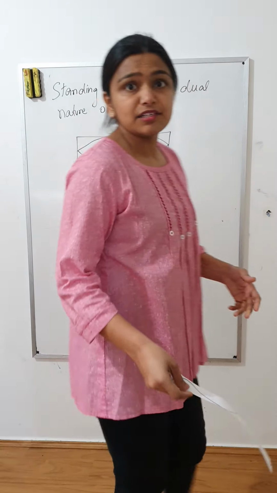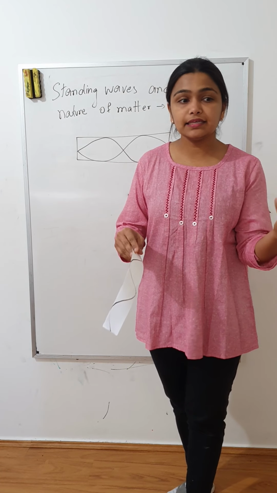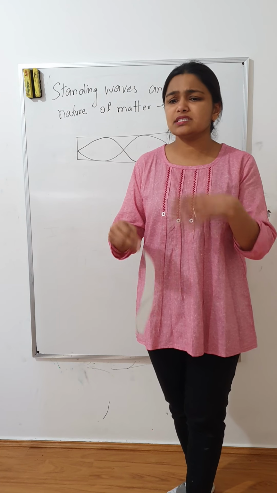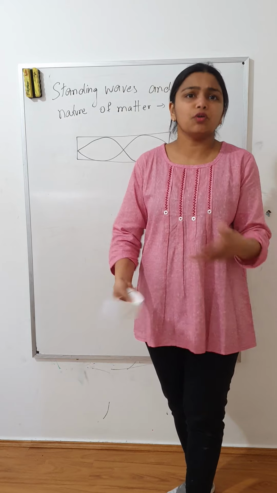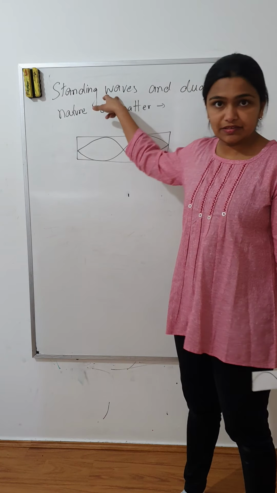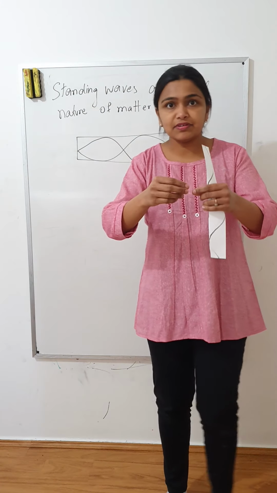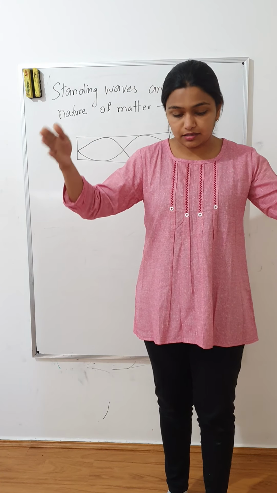Now coming back to Niels Bohr and how de Broglie was thinking about why electrons have to be in particular orbits or particular shells. So he thought of standing waves. Just a quick revision for standing waves: when we make standing waves, they are trapped.